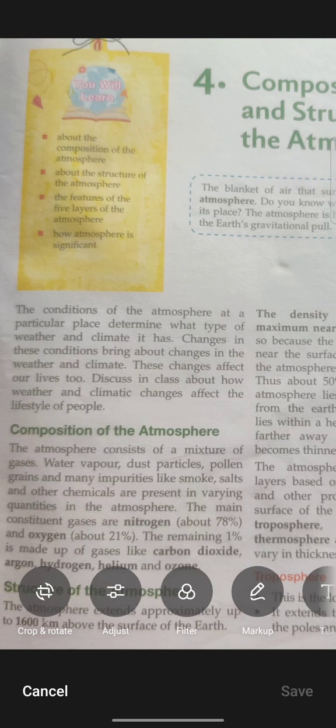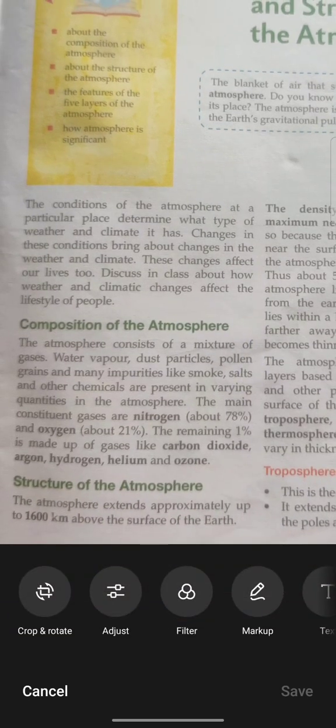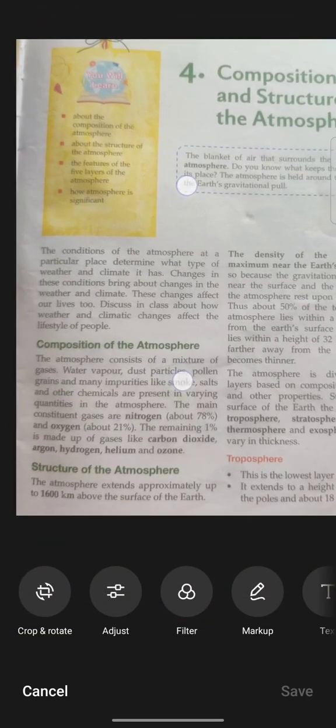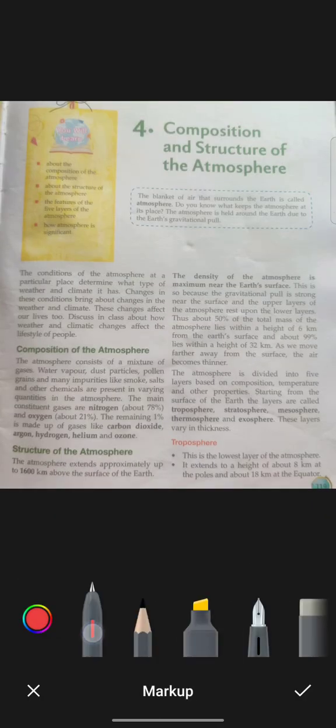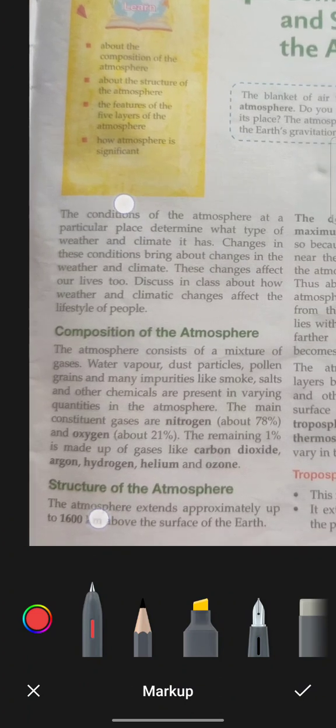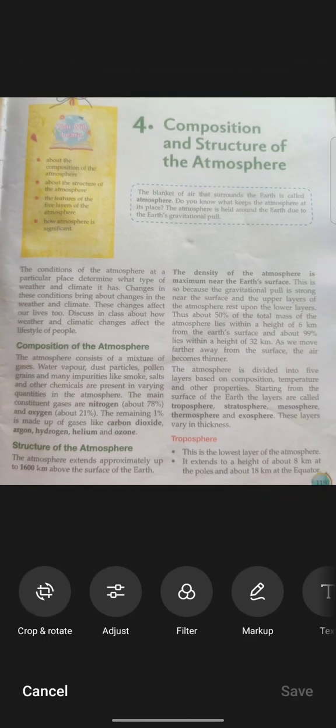Now, the composition of the atmosphere. I hope you understand the atmosphere and its definition. Now we see the composition. The atmosphere consists of a mixture of gases. We know what air is: air is a mixture of gases. In the same way, the atmosphere is a mixture of gases. Underline this point, it is a mixture of gases.